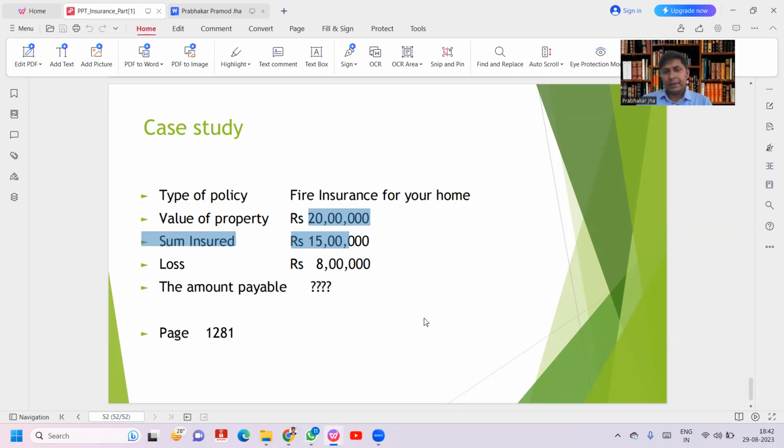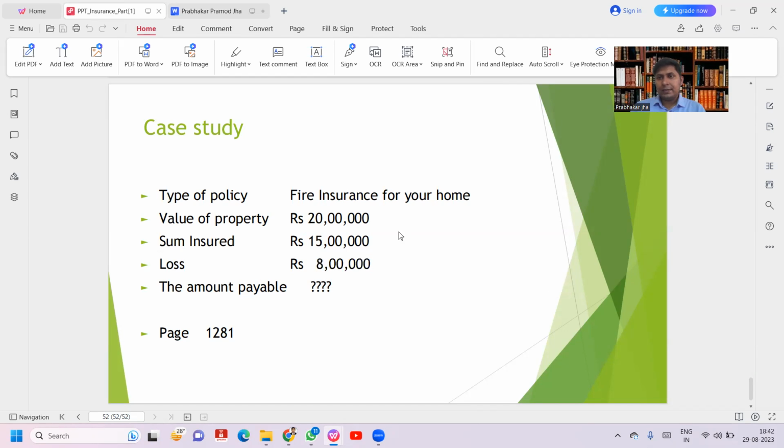Why will they not cover 2 lakhs? The insurance company will pay only 6 lakhs. They will say that you have taken 5 lakhs less insurance, so out of your loss of 8 lakhs, we will pay only 6 lakhs and you have to bear 2 lakhs. So the insured will bear 2 lakhs. Once again I am repeating the formula: sum insured divided by value of property, multiplied by loss.